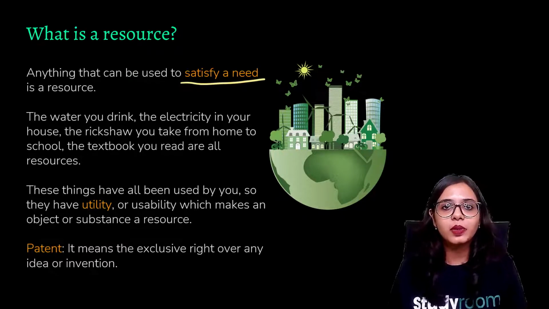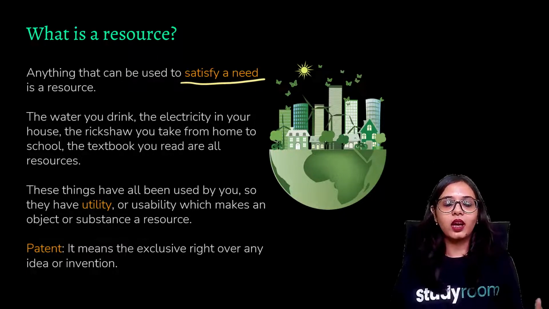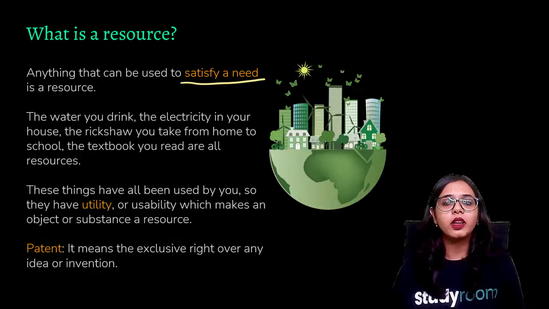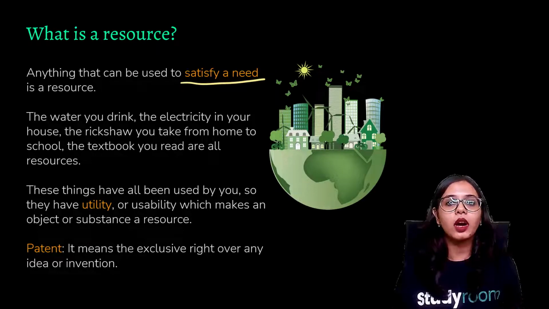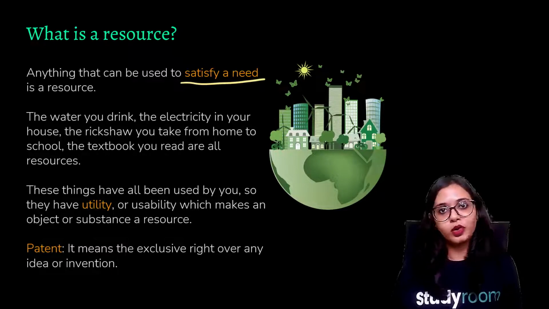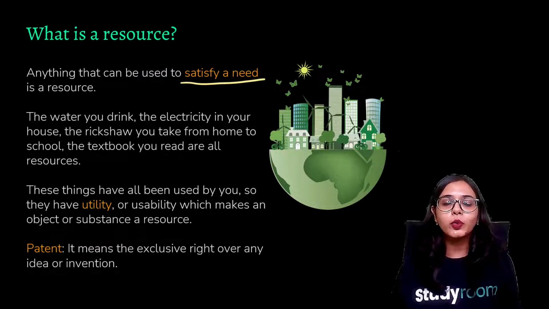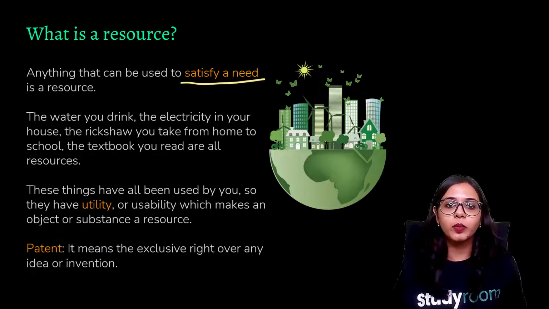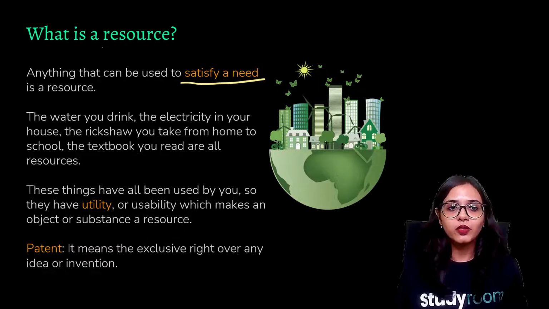Humans have multiple purposes, right? We need a clean environment, we need roads, we need water, we need food, we need air, and all of these should be pure. All of these should have good hygiene so that our health is also maintained, and we also acquire good resources. We acquire good food, we acquire good water, so that our functioning is convenient. All right, and for the convenience of these human purposes, we define resources.